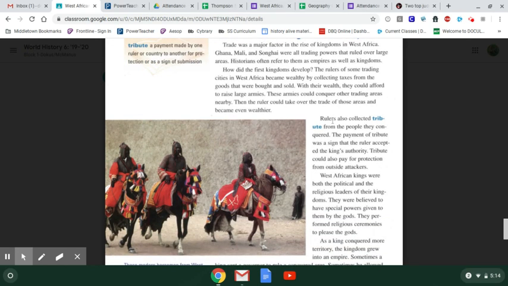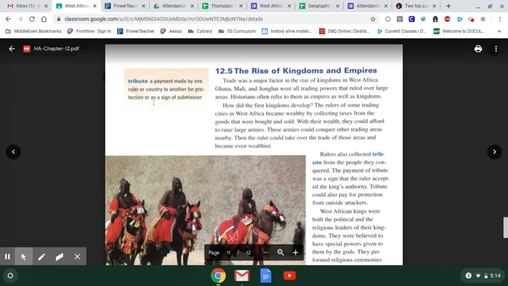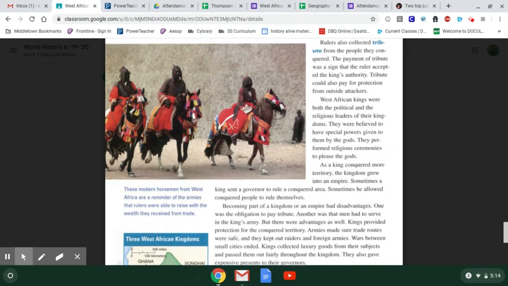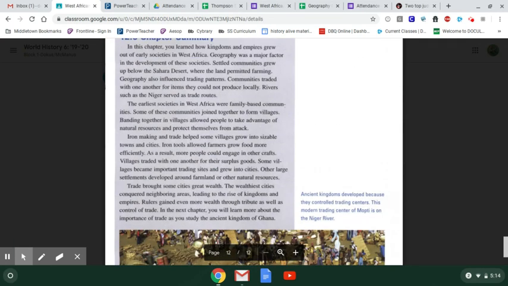Okay. And it definitely has something to do with this idea of tribute, a payment made by one ruler or another, or a country to another, for protection and a sign of submission. Okay, so these are our three West African kingdoms. How did they become little tiny cities to these giant kingdoms? Also, a good idea would be to read the summary.